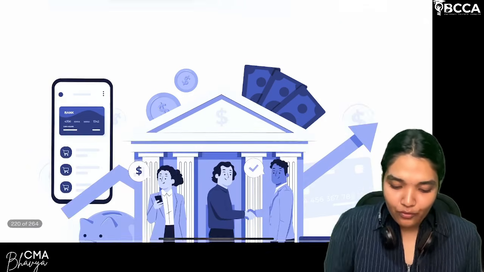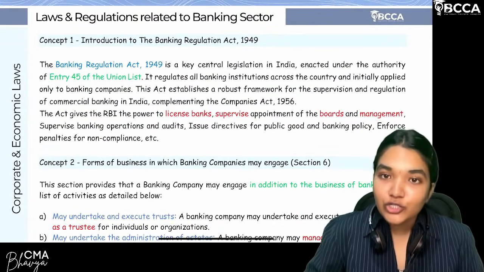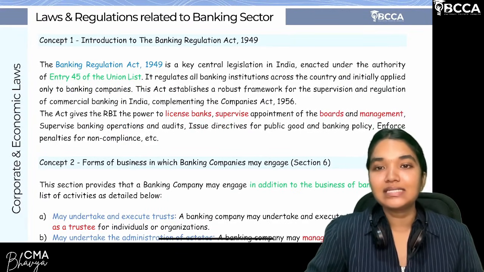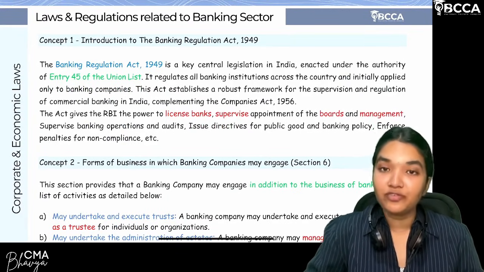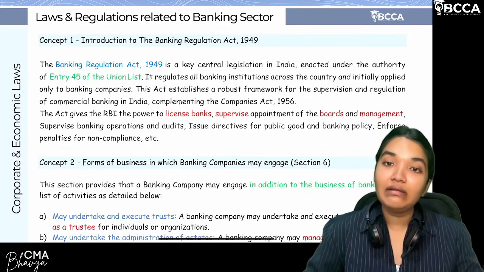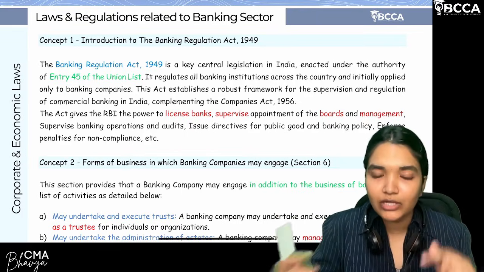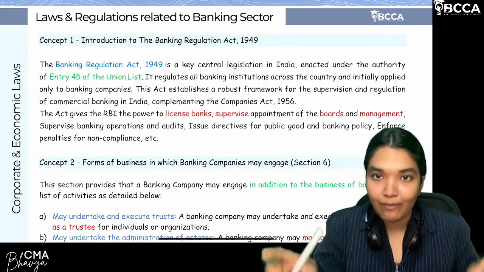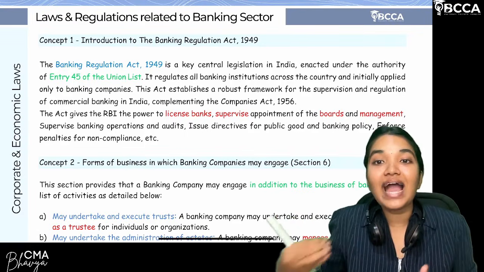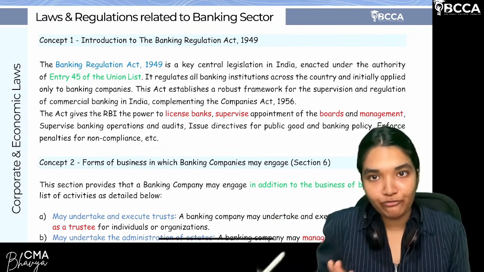First and foremost, we will be discussing the introduction to the Banking Regulation Act 1949. It is a central act, a central piece of legislation created by the Parliament. Entry 45 of the Union List has given the power to the Parliament to frame rules related to banking. To frame rules related to banking, which act was framed by the Parliament? The Banking Regulation Act 1949.